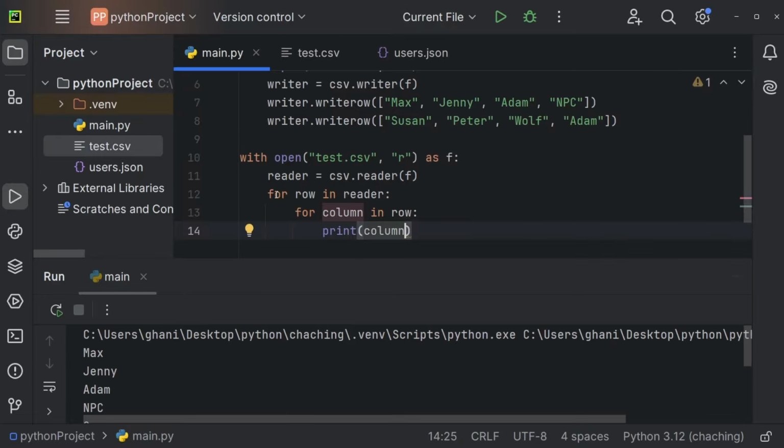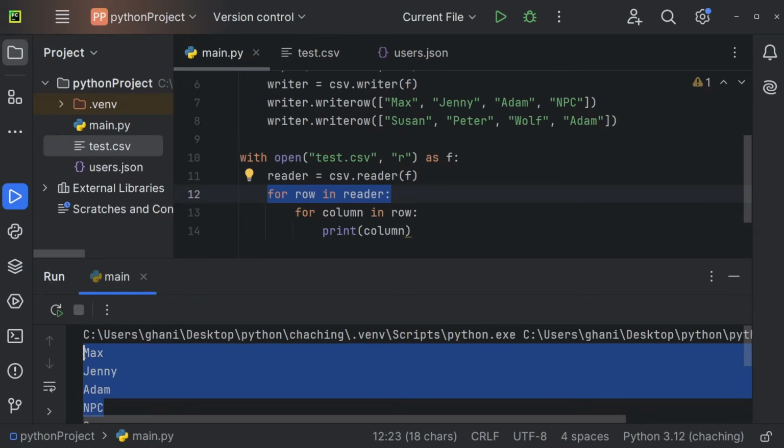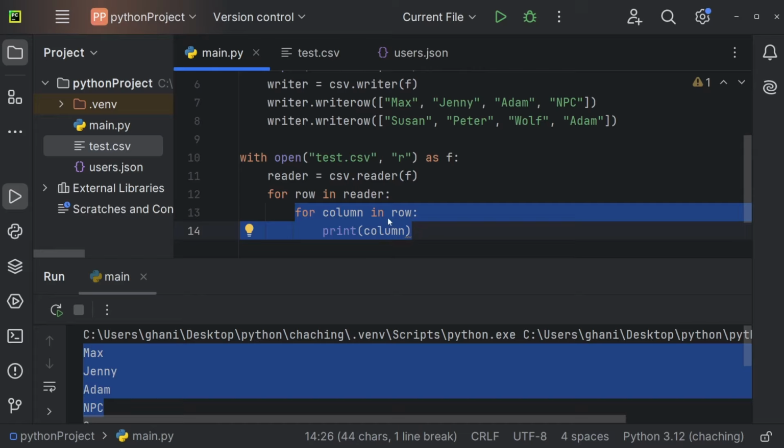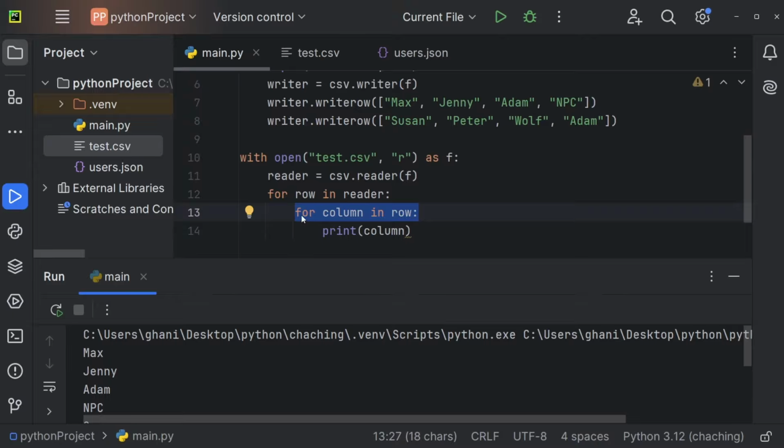So how does this work? We are first iterating over the first row. So during the first iteration, we hold this row that includes all of those values. So we have all of those values inside of a list. Now, for this row, we again iterate over every single element inside of this list. And for the first iteration, this inner loop will hold Max. We're going to print Max. We then go to the beginning. Second iteration, this column holds Jenny. We print Jenny. Third iteration, this inner loop holds Adam. We print Adam. And the last iteration, the inner loop holds NPC and prints NPC.